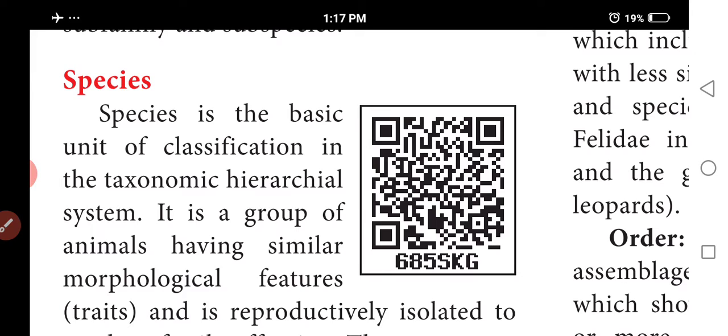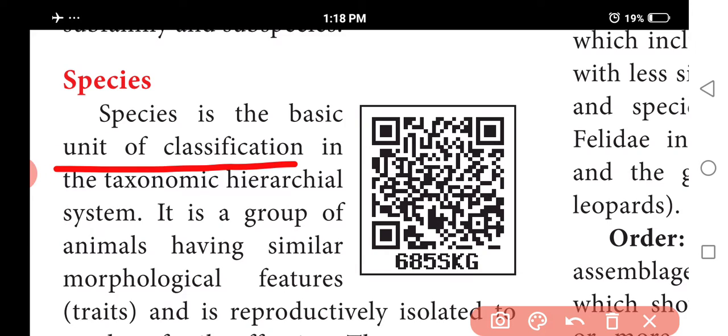Species is the basic unit of classification in the taxonomic hierarchy. Take a group of animals that differ in some characters but belong to the same genus.